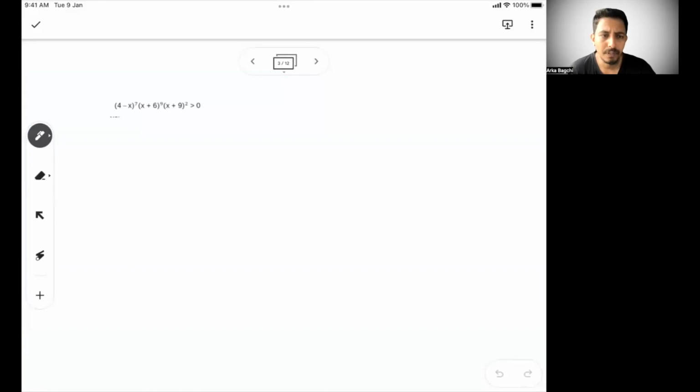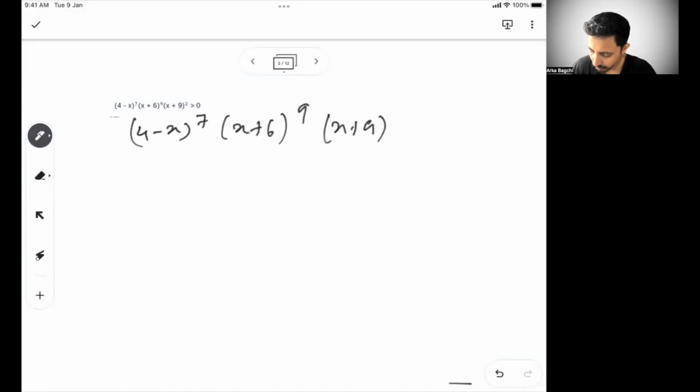So this one says 4 minus x whole to the power 7, x plus 6 whole to the power 9, x plus 9 whole square greater than equal to 0. So the idea here of this kind of problem is where higher powers are given, we try to take out the highest power which is even, so that we can definitively say that part has to be a positive number.